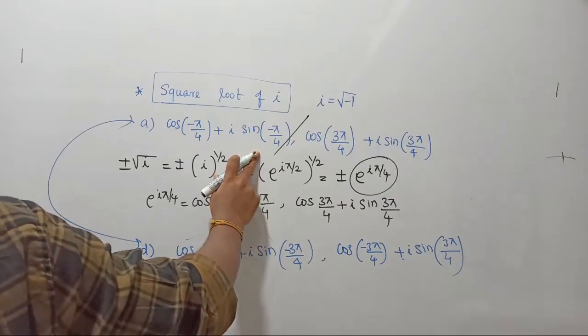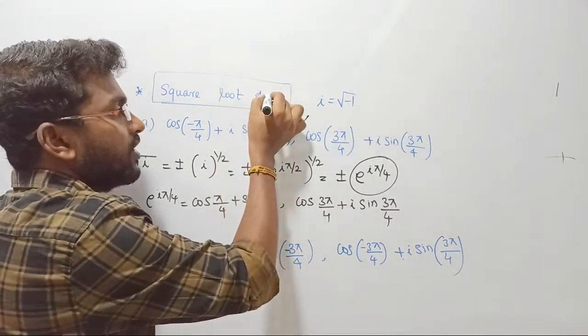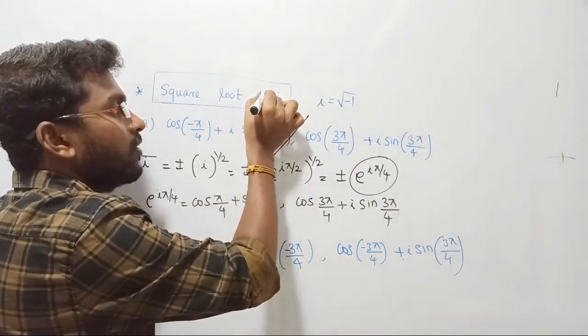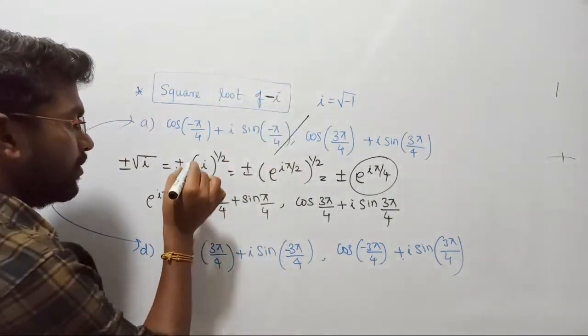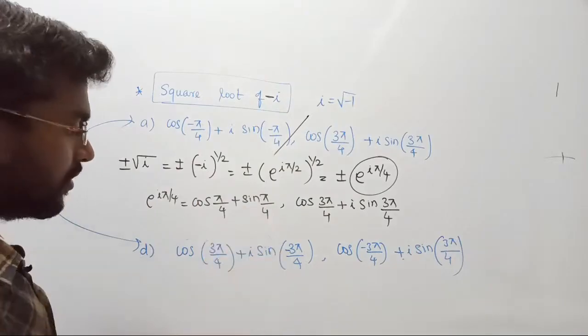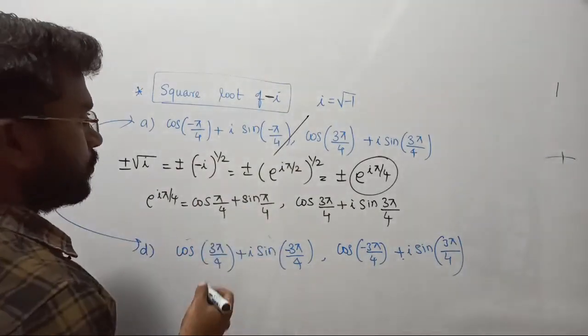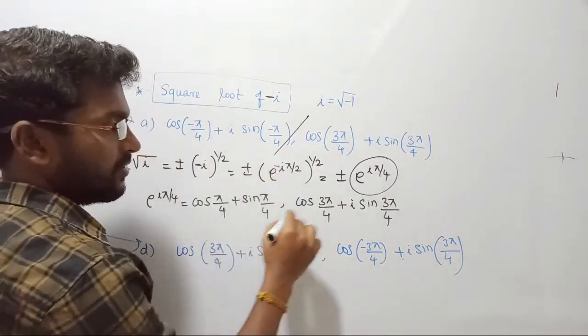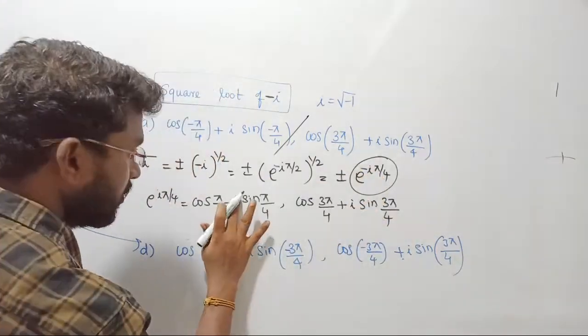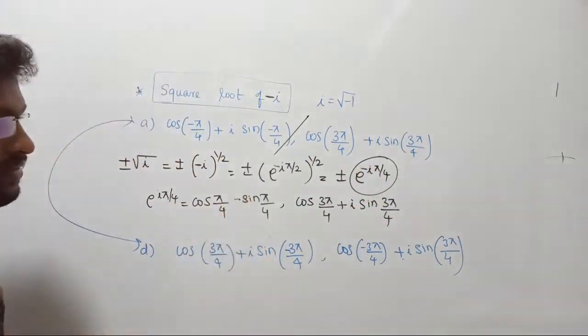Question number, see, I made a small mistake. This is minus i, forgive me. This is minus i because the options are not matching. So correct it. This is minus, and this is also going to be minus. Then now it is correct. This is going to be minus, right?